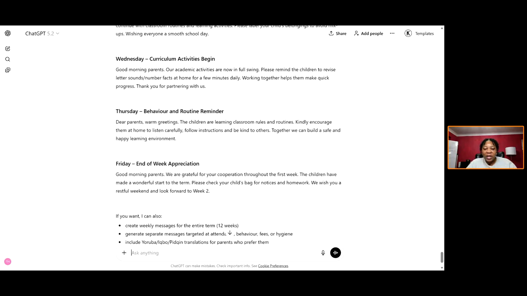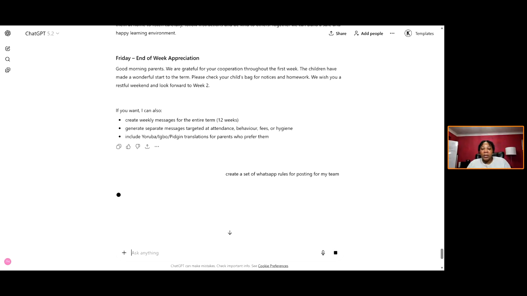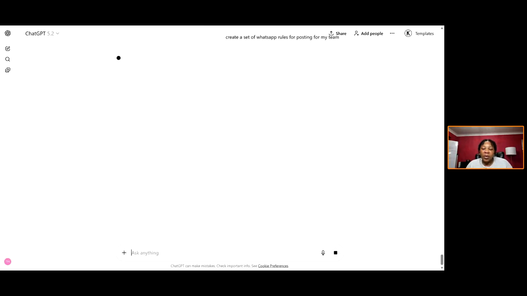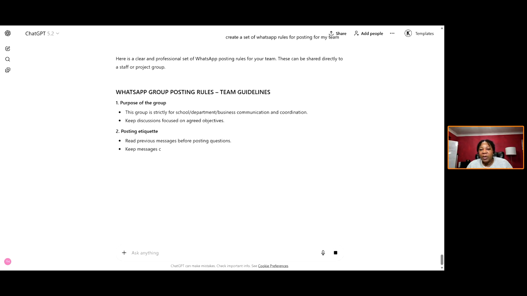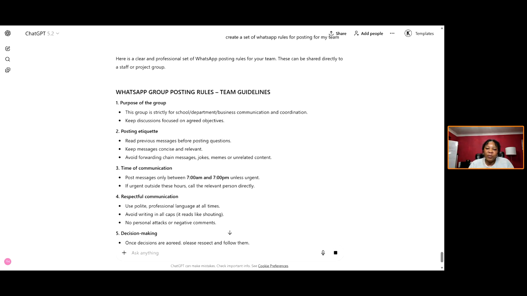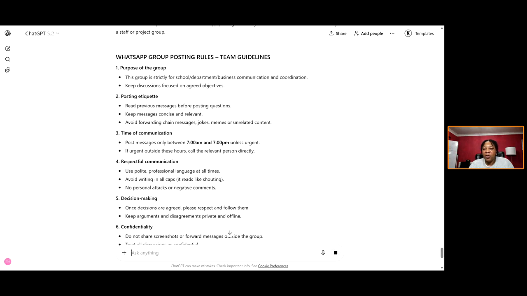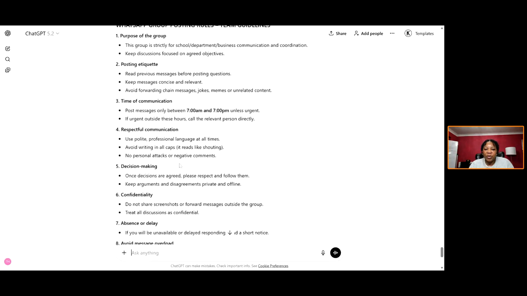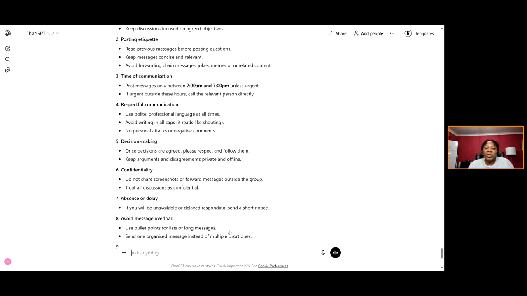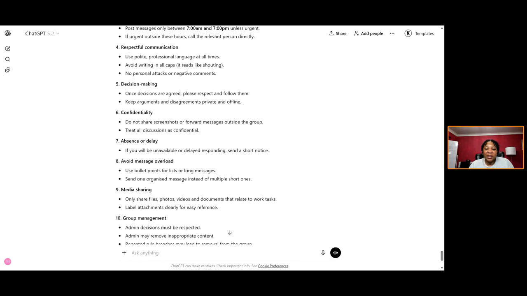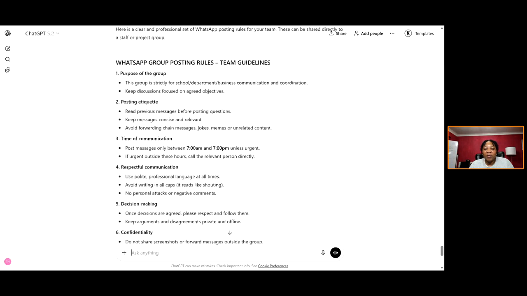Okay, so I would say to ChatGPT now, create a set of WhatsApp rules for posting for my team. So I'm a head teacher, for example, and I need rules for my team. So WhatsApp group posting rules, team guidelines, purpose of the group, posting etiquette, read previous messages before posting questions, etc., etc. Time of communication. When you're looking at the video, you'll see this more clearly. I can't really stay on this because our training is about to be over.